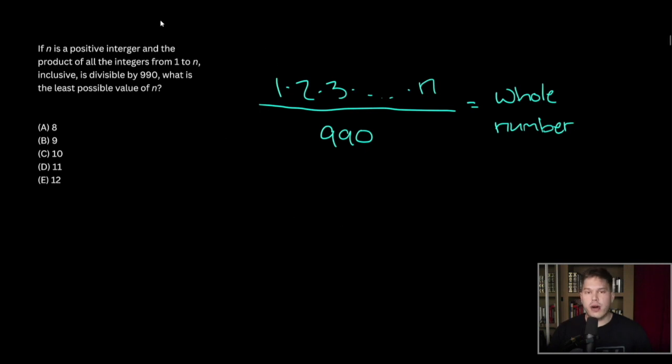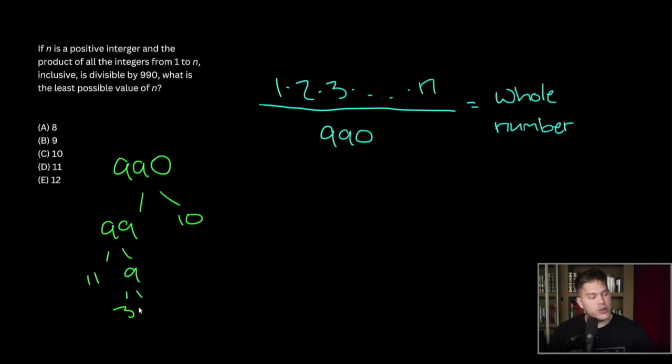All right. So how can we assure ourselves that we're going to have a whole number? Well, we need to look at the prime factorization of 990. Let's go out to the side and do that. So 990, that's 99 times 10. That is 11 times 9. 9 is 3 times 3, and 10 is 2 times 5. All right. So I'm going to replace this 990 with the prime factorization. And again, that's 2 times 3 times 3 times 5 times 11.